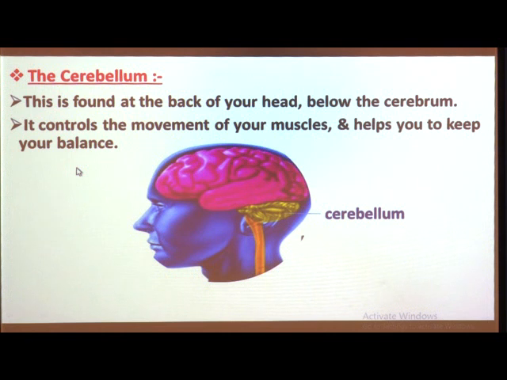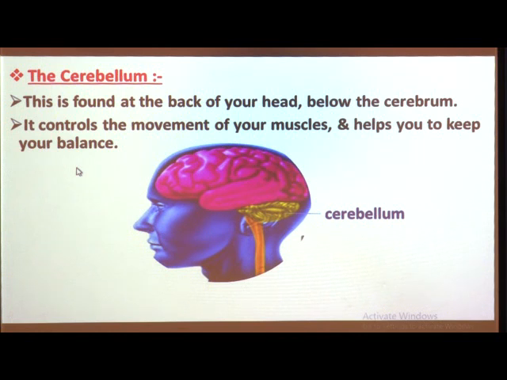It controls the movement of muscles in our body as well as helps to maintain the balance of the body. For example, we are able to walk and stand straight. Why? Because our cerebellum controls the movement in our body, so we can stand straight, walk straight or balance our body.